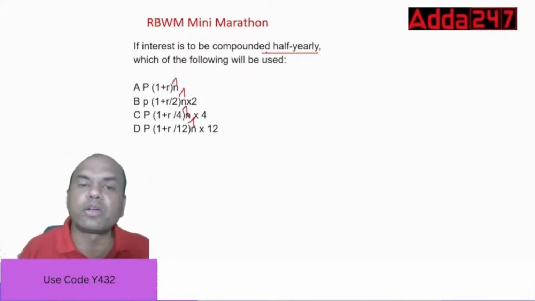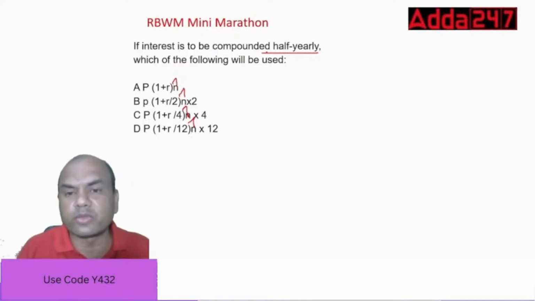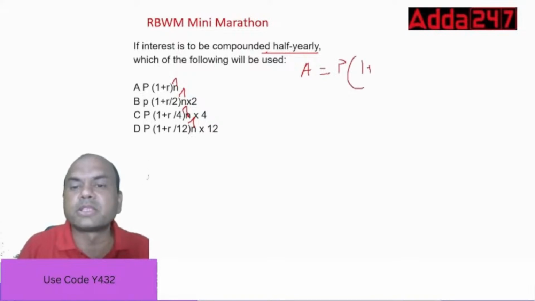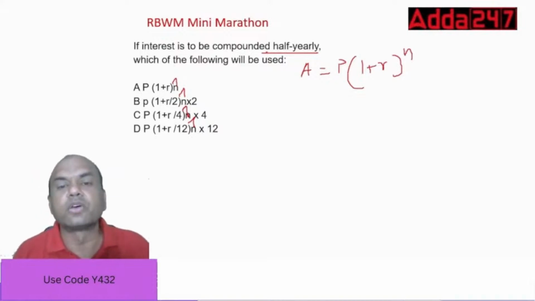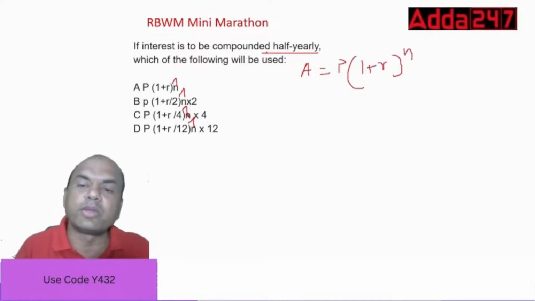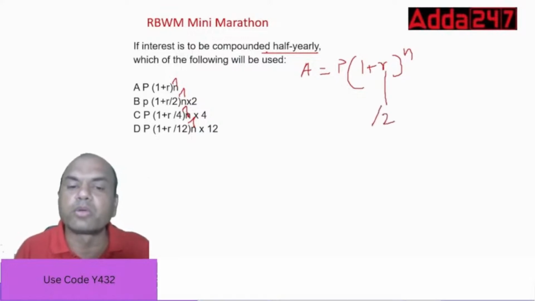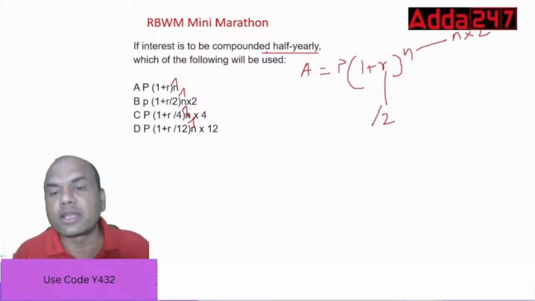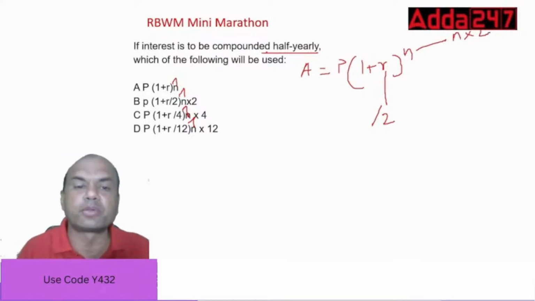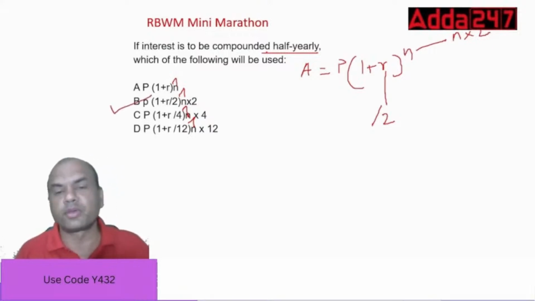What is the formula first? A equals P into 1 plus R raised to n. This is the basic formula for compound interest. If I do it half yearly, then R will be divided by 2, and whatever number you divide R by, the same number you multiply to n. So n will be n into 2. R is divided by 2 and n is multiplied by 2. So the answer is B.